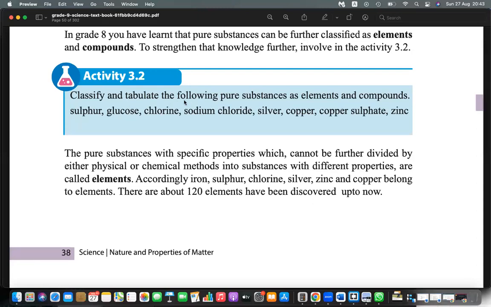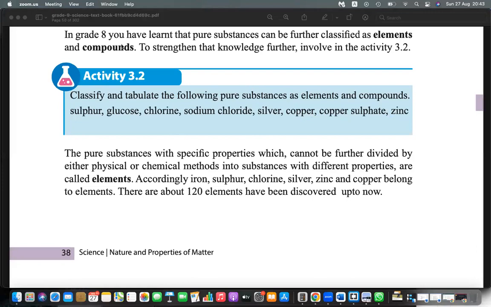Classify and tabulate the following pure substances. All are pure substances. You need to classify that: sulfur, chlorine, silver, copper, zinc are elements, whereas glucose, sodium chloride, copper sulfate are compounds. That is how you need to do it.